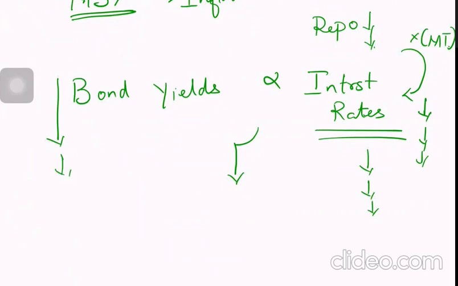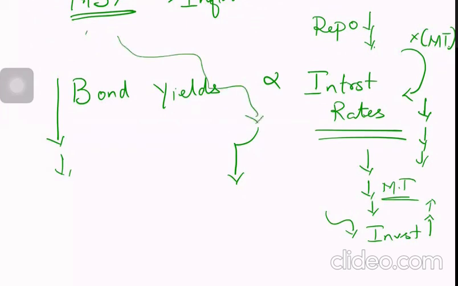long-term interest rates will reduce, and long-term interest rates, especially on long-term loans, will boost infrastructure, etc. So long-term interest rates will reduce and it will boost investment in the economy. This is the whole logic. Through this monetary transmission, interest rates are now going down through Operation Twist, because interest rates were not reduced by the repo. Since repo was not in a position to reduce the interest rates in the banking system, Operation Twist will be used to reduce the interest rate in the system.